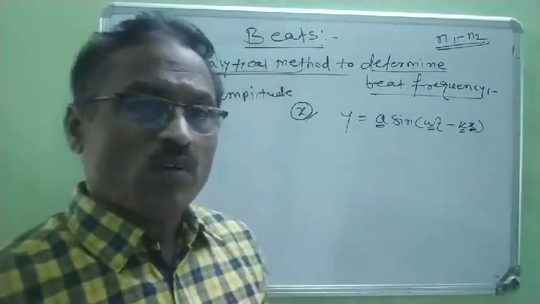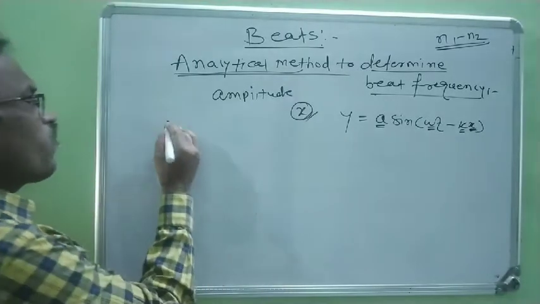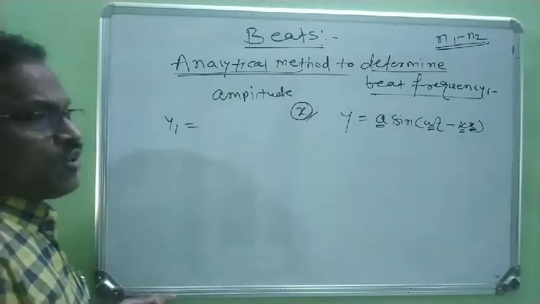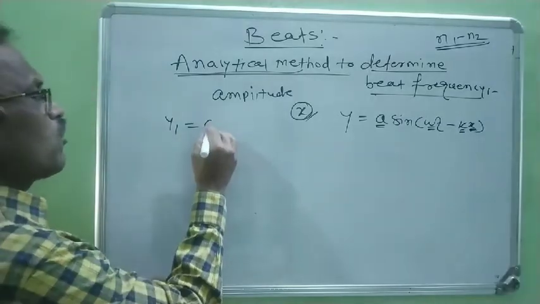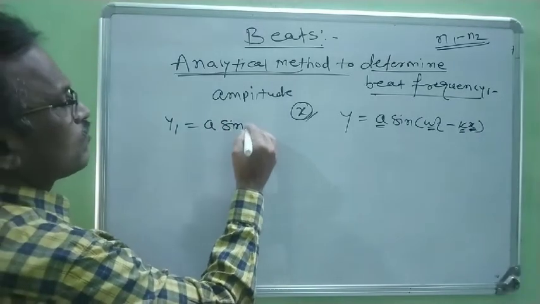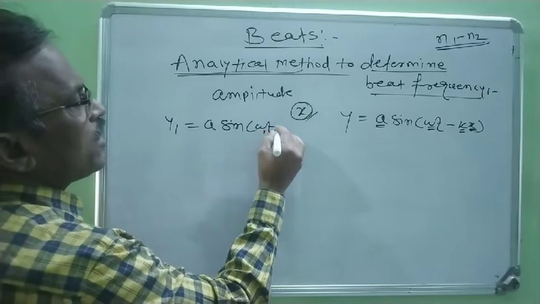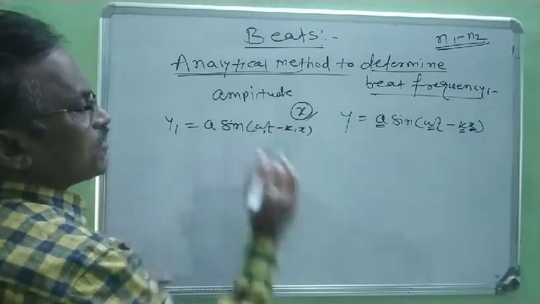Here y is the displacement of the wave, a is the amplitude, omega is the angular frequency, x is the distance, and k is the wave number. We consider two sound waves with different frequencies but the same amplitude. The displacement of the first sound wave is denoted by y1, and y1 is equal to a sine omega 1 t minus k1 x.